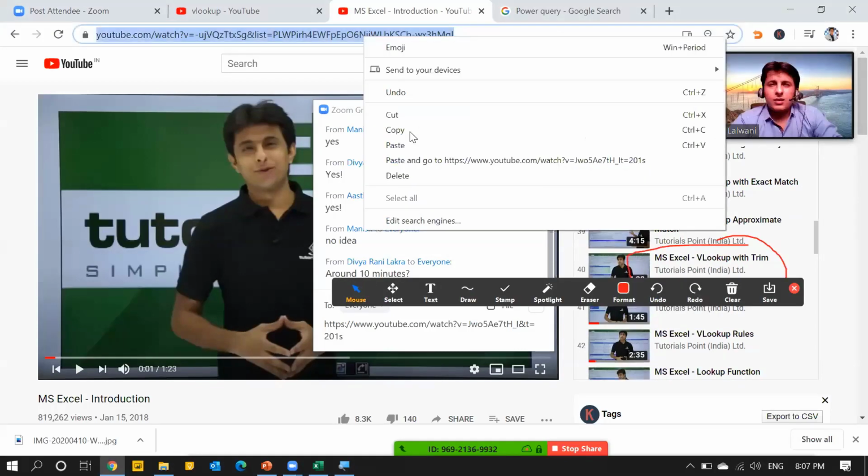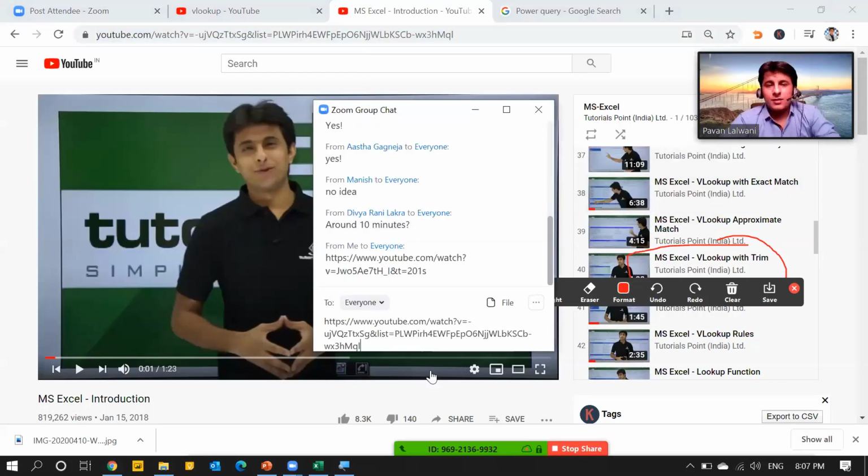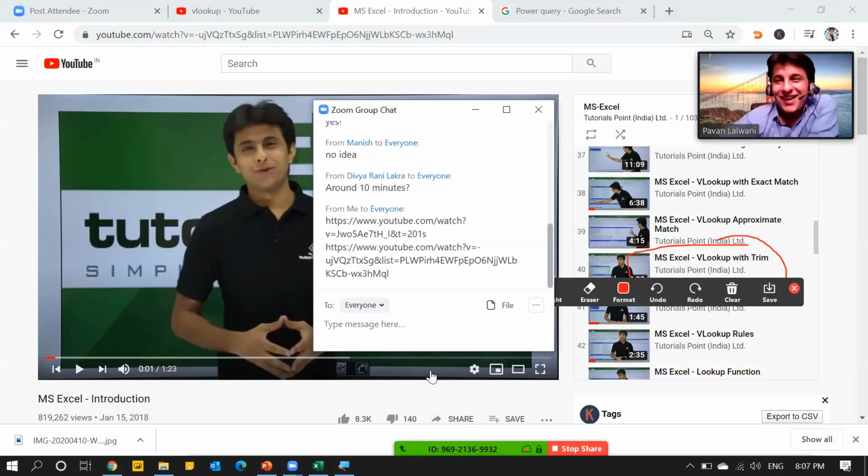If there are 10 rows and one row is blank, then VLOOKUP will not be sufficient? Verbally it's difficult to tell, but once I see the data, I can work it out. Okay. Please carry on. I've sent the link in the chat window. You can refer to those. Sure.